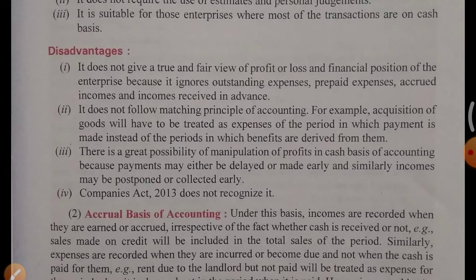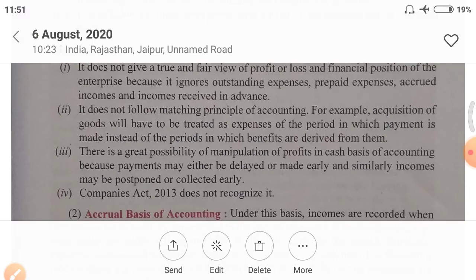What was the matching principle? If you remember, in the 3rd chapter we discussed this principle, that if you are recording your revenue in your profit and loss account, then all the expenses related to that revenue should also be recorded. Means you should match your revenue with your expenses. Then only you can find the correct profit or loss of the business. So the cash basis of accounting does not follow the matching principle.